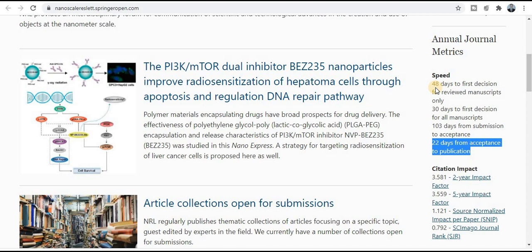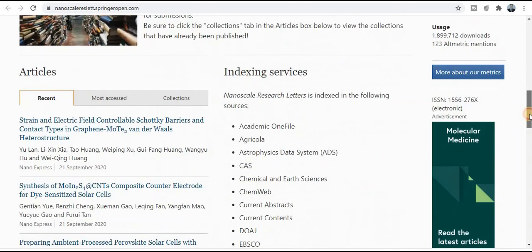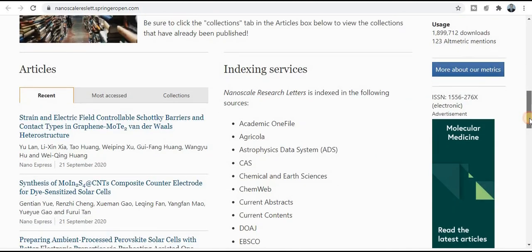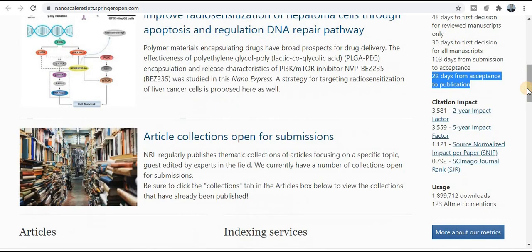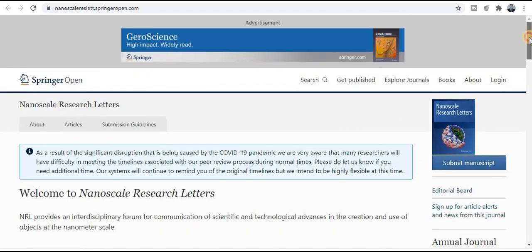So total time, if you will say, 48 days you will get the first decision notification, and after that 22 days are required for publication. So really within 70 days, whereas most probably your research paper will take 2 to 3 months at a Springer journal. So really very appreciable about this particular journal. So if you want to know about this journal in detail, explore this page very carefully.